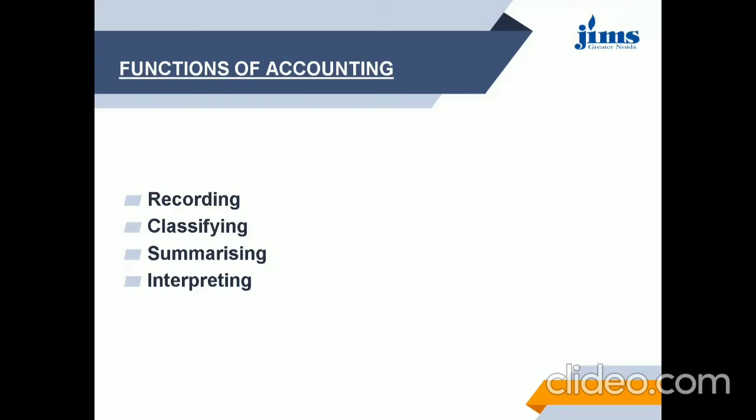Whether incomes are earned, expenses incurred, assets purchased, or liabilities paid, all types of transactions are recorded in the journal. But in classification, we accumulate all those transactions which are of similar nature.